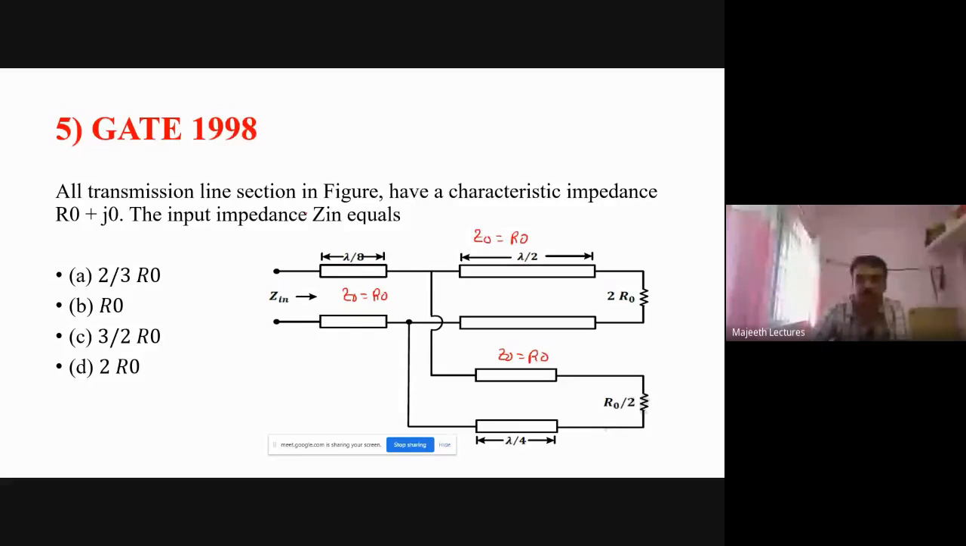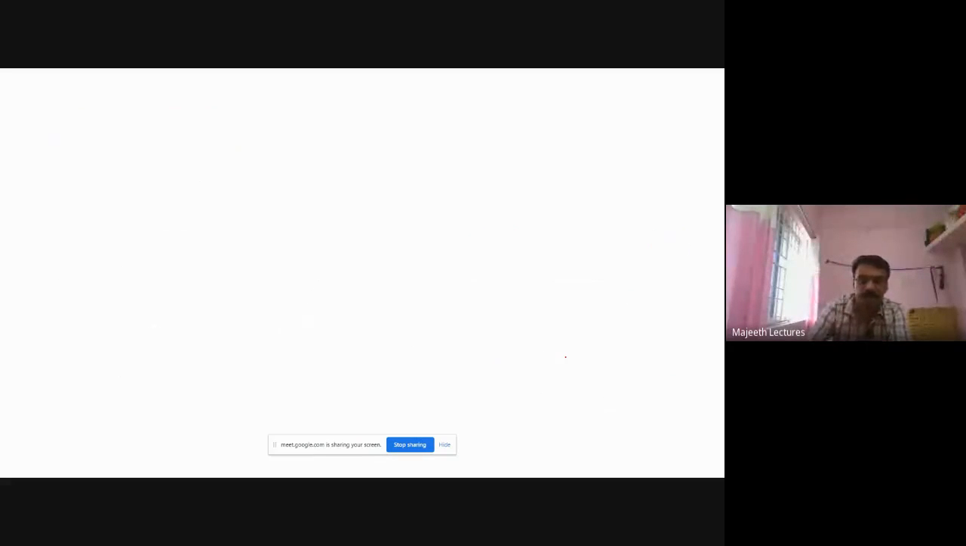What is the input impedance they are asking us, right? So let us see, whenever they ask a problem like this, you have to start from the load end, right? So from the right hand side, you have to start here. Don't start from the source end. Okay, we start from the load end. Let us start from here. This is a lambda by 4 line, right? So case 1, let us start case 1. The length is equal to lambda by 4.